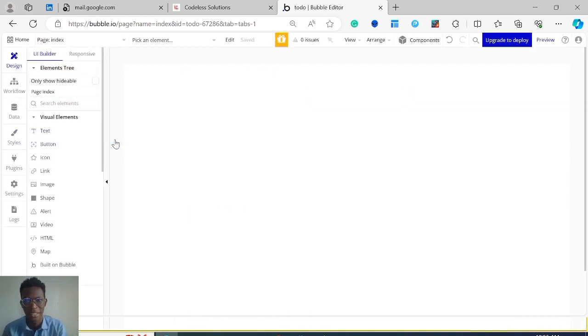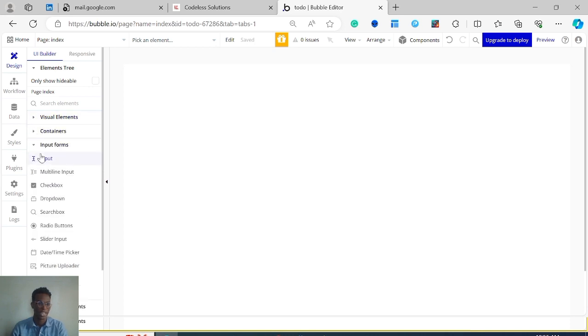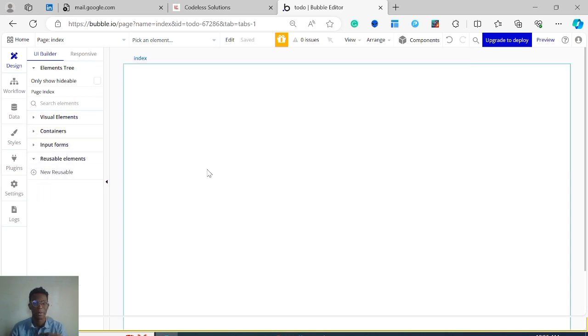So now, here we are. This is what the Bubble editor looks like. I hope it's not too intimidating. I'm just going to try to explain what each and every component looks like. Okay, so the first thing I'll be talking about is pages, because your web application obviously consists of pages.